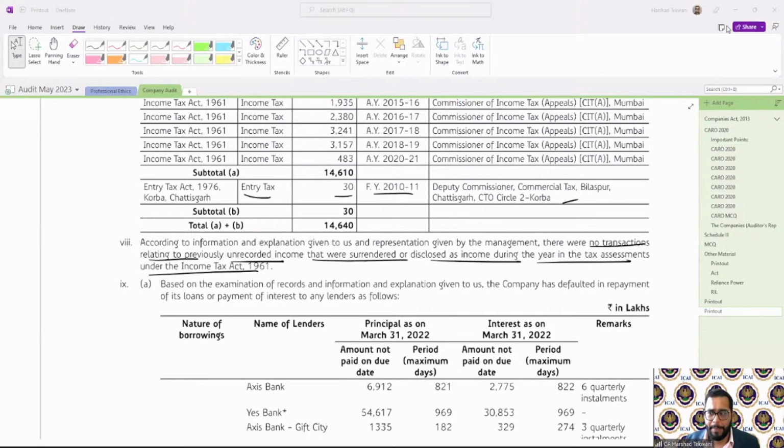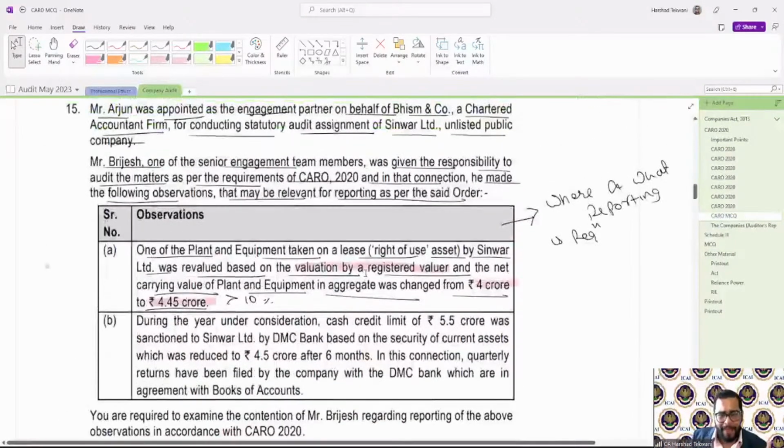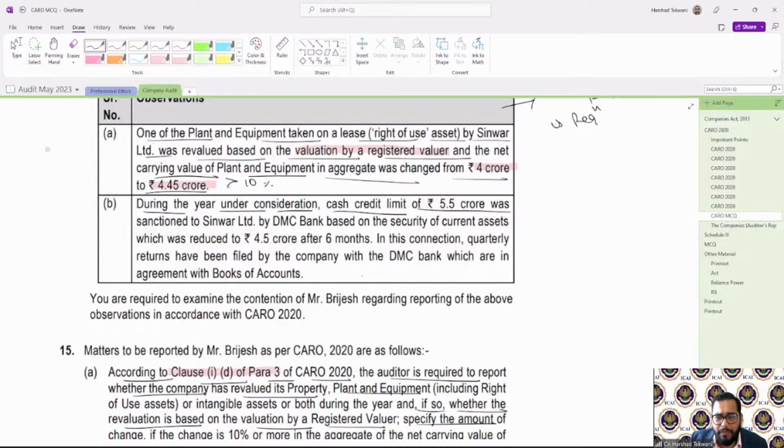Let us see one more example in the current case. That is not related to this particular clause, but just for a recap of the previous one. Earlier we saw an example where there was revaluation related. Now there was a second part of that particular one, which talks about during the year under consideration, a cash credit limit of 5.5 crore sanctioned to Sinwar Limited by DMC Bank based on the security of current assets, which was reduced to 4.6 crore after 6 months.